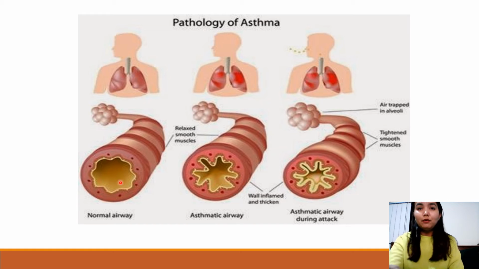So it is the airway of the lungs. We can see in this lung it is easier to pass air, whereas in an asthmatic airway it is very difficult to pass the air, and therefore it causes clinical manifestations like difficulty in breathing and chest tightness. All these things can happen when there is inflammation, when there is a lot of mucus available, and when it is difficult to pass air through from here.